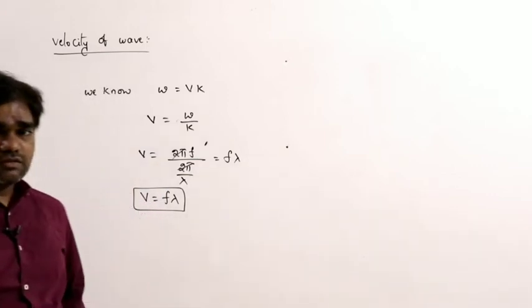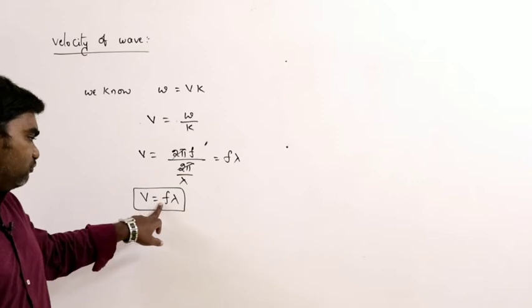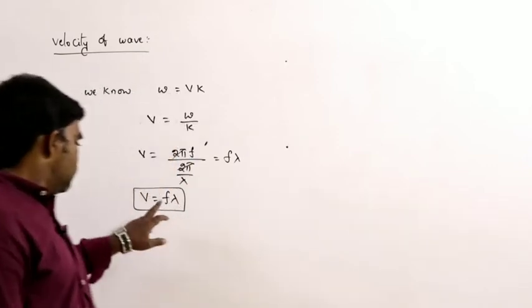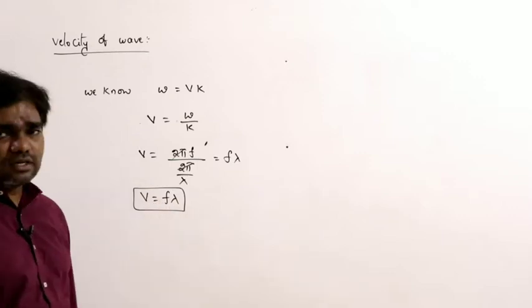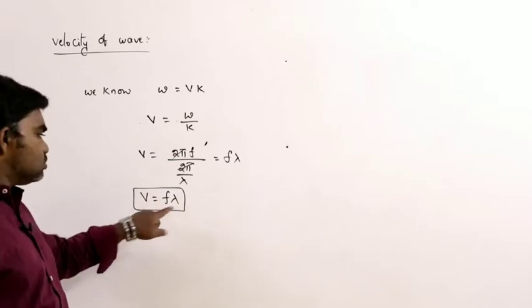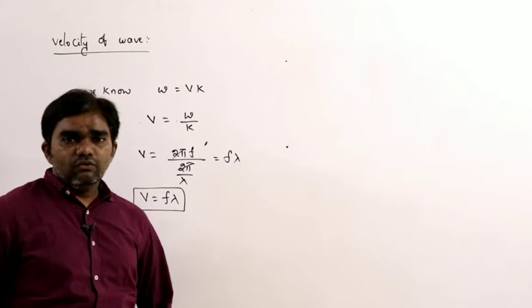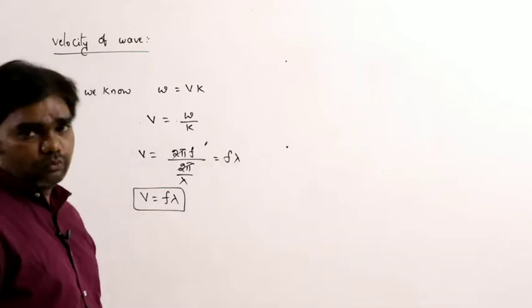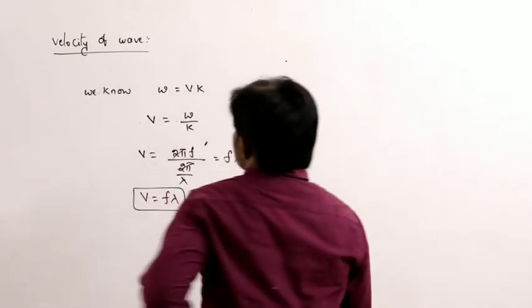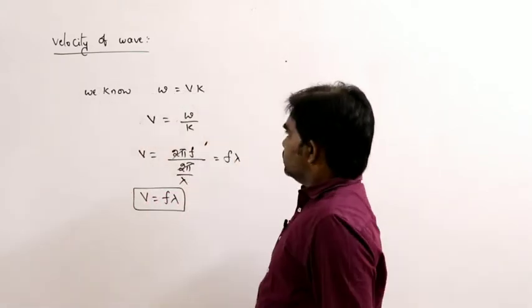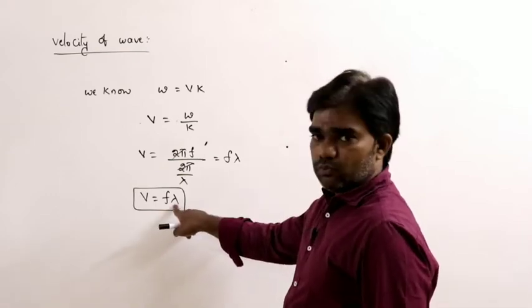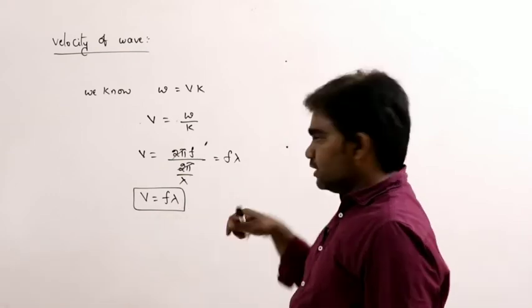Velocity of the wave is equal to f lambda, where f is the frequency and lambda is the wavelength. So V is equal to f lambda. This is the velocity of the wave, where lambda is the wavelength generally.